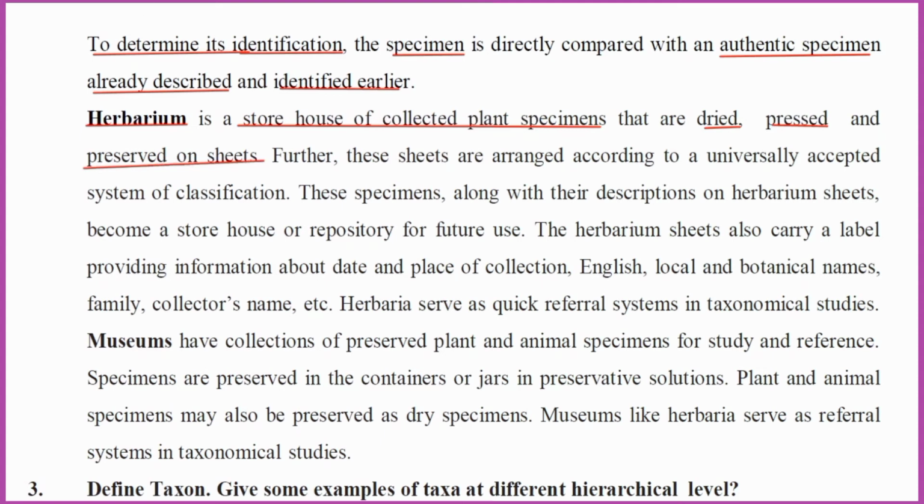So already you've seen. Now I will show that herbarium sheet, which you already know.